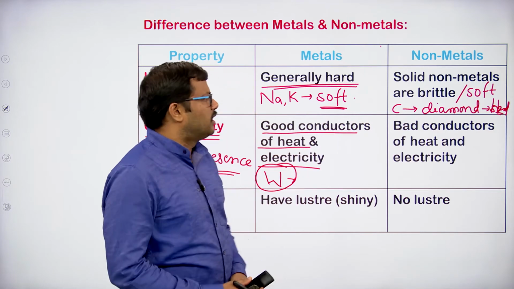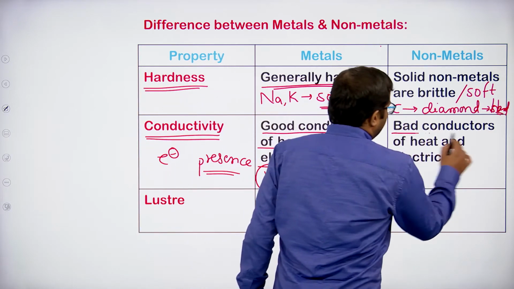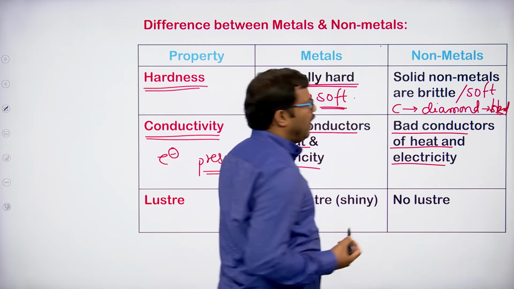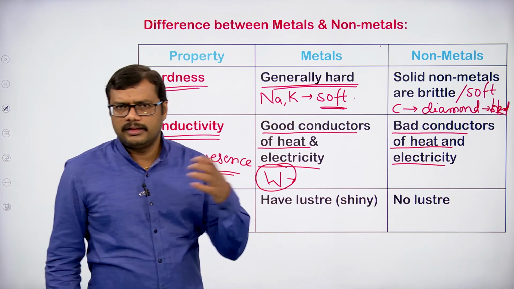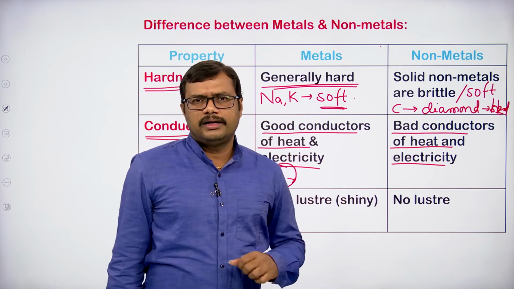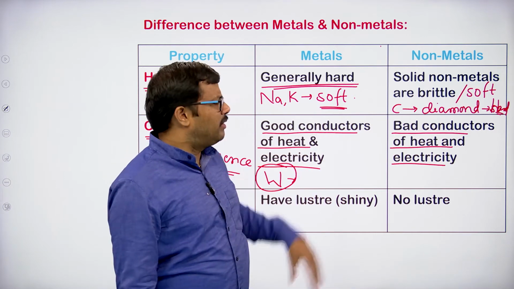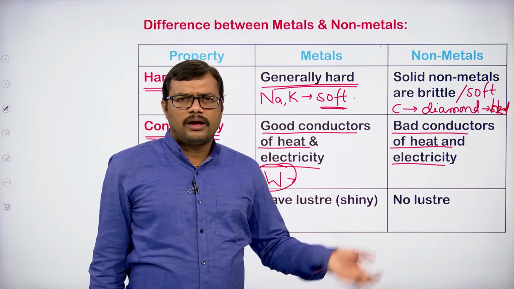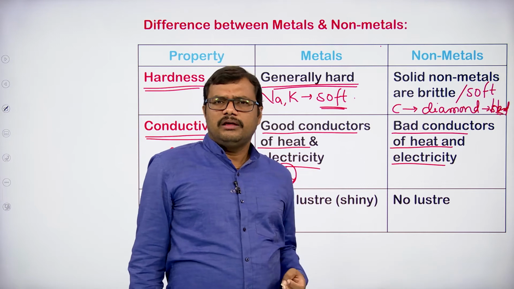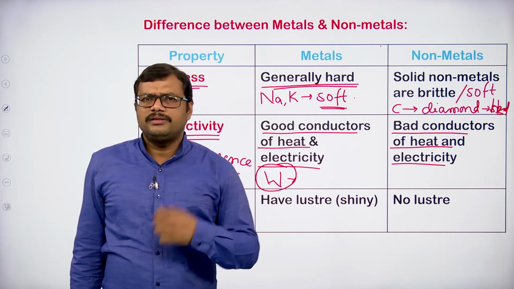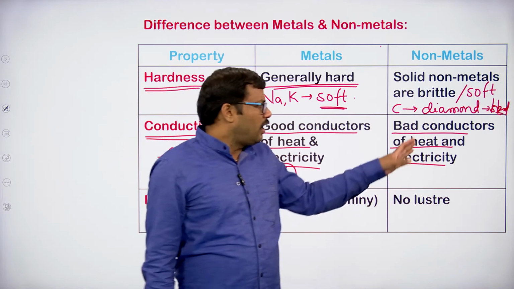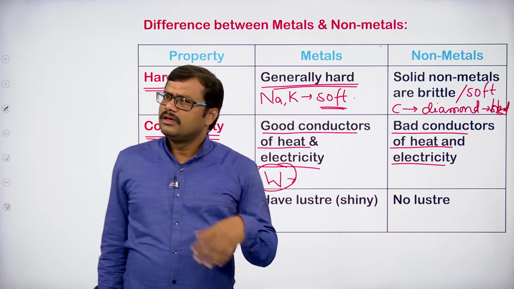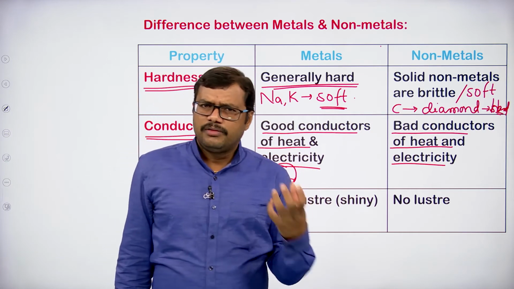And if you observe here, non-metals are bad conductors of heat and electricity. So most of the non-metals are bad conductors. They won't conduct because they won't have the free valence electrons. Free valence electrons are not present in the case of non-metals, and because of that their conductivity is very, very low.